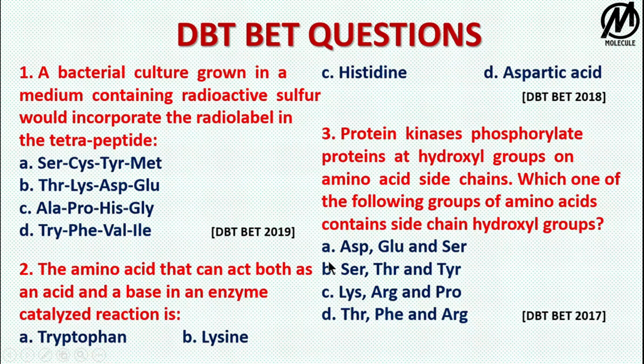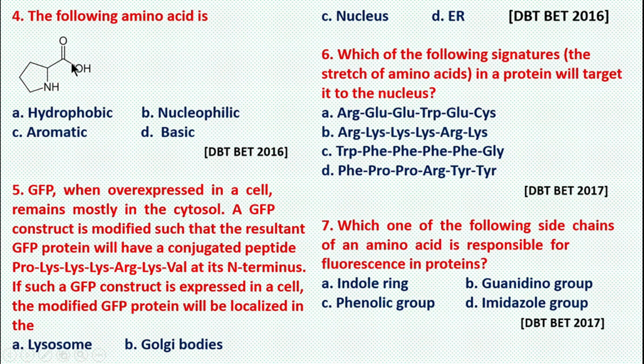The fourth one is the following. They have shown a structure and they are asking which of the following amino acids it is. I will say that it is proline, which has an amino group which can be seen in the question.